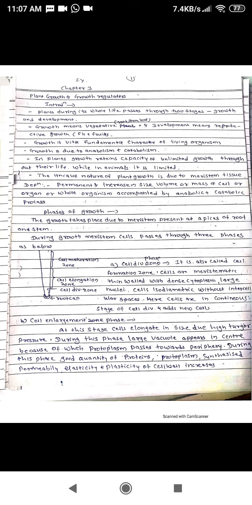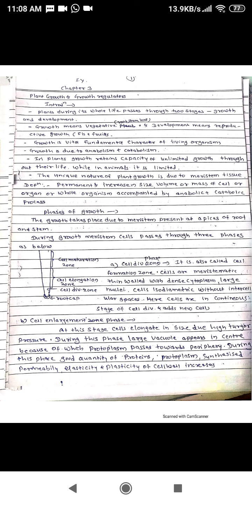The plant during its life while growing passes through various phases of the growth. And what are these various phases of growth? Basically, three phases are observed in plants while growing, or in an individual cell. For example, when the cell is growing, it passes through three phases: cell division phase, cell enlargement phase, and cell maturation phase.